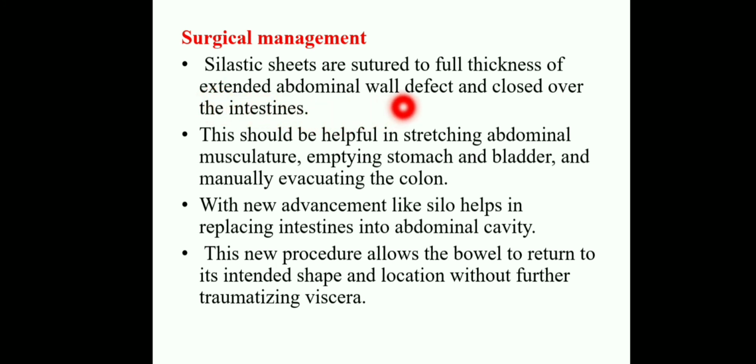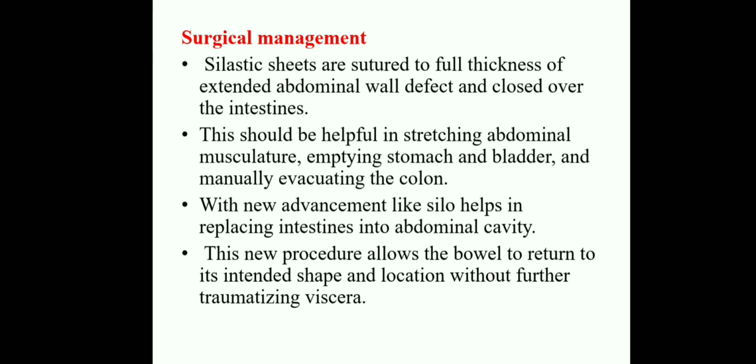Here the abdominal wall has an opening, less than 5 centimeters or less than 4 centimeters. The defect is closed to cover the intestines so they won't come out again, which is why silastic sheets are used. This is helpful in stretching the abdominal musculature, emptying the stomach and bladder, and manually evacuating the colon.